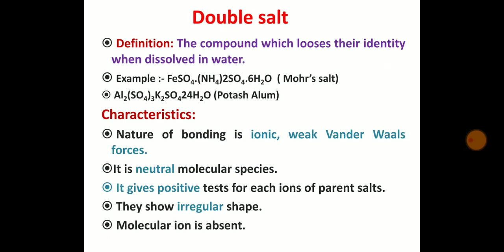The characteristics of double salt: the nature of bonding in double salt is ionic, and weak van der Waals forces are present in the molecule. It is a neutral molecular species. It gives a positive test for each ion present in the parent salts. They show irregular shape, and a molecular ion is absent in the double salt.